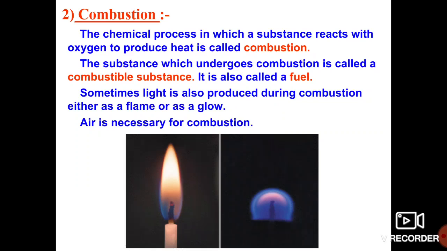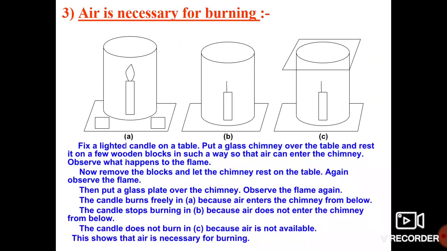The best example is air or oxygen. Oxygen is a supporter for the combustion of any substance. The next one is ignition temperature. Temperature also plays a major role in combustion. These are all the conditions required for proper combustion.